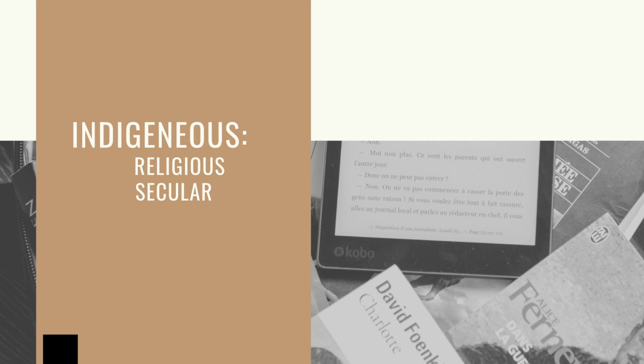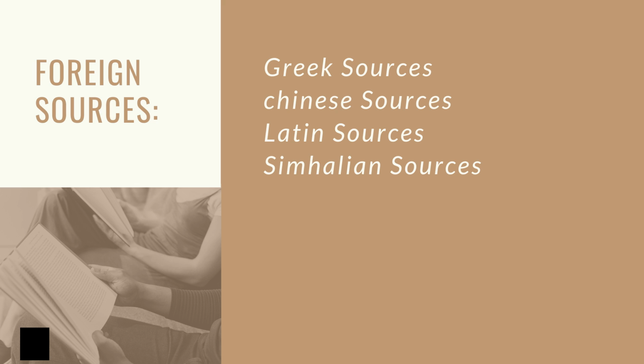Here I want to say one thing. It's unfortunate to say that ancient historians did not write history in the manner it is done now because of the lack of historical sense. So we rely mostly on foreign sources. Foreign sources are more authenticated and reliable than indigenous. We get these sources from different countries like Greek, Chinese, Latin, Himalayan sources, and etc. For example, Megasthenes' Indica from Greece.